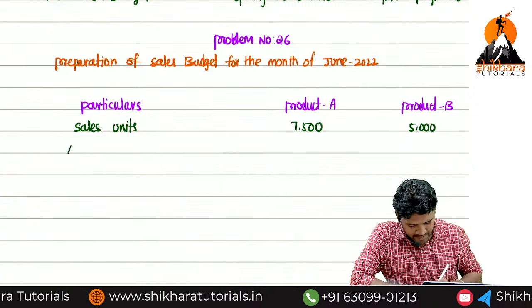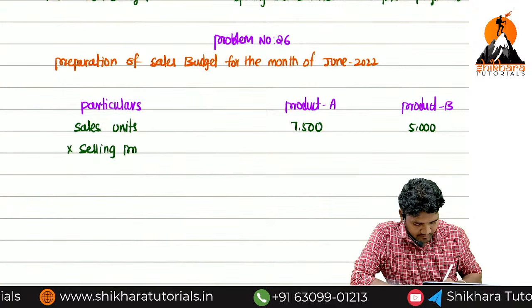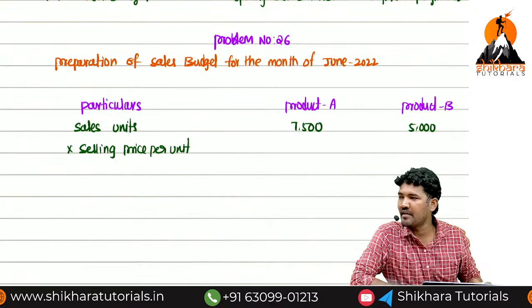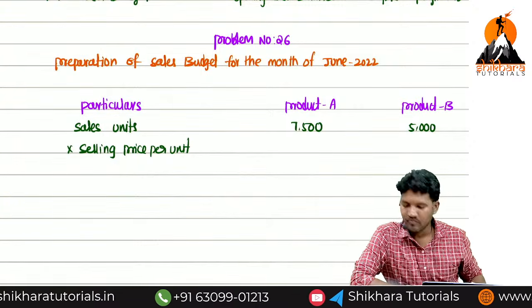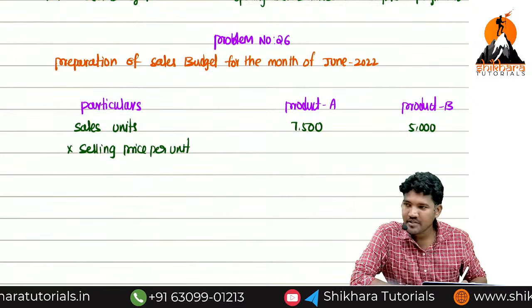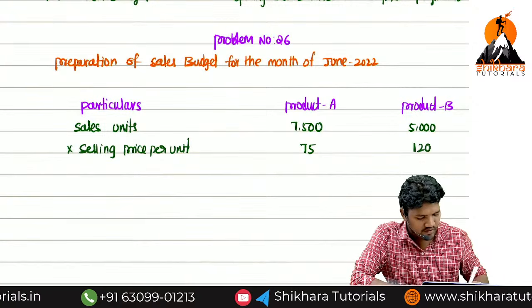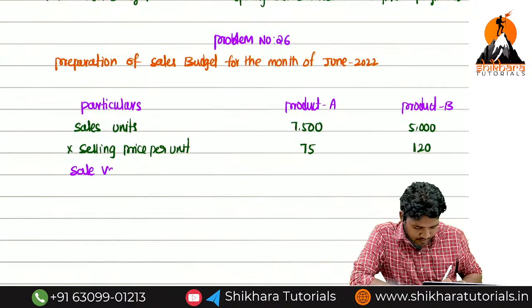Next, multiply with selling price per unit. Don't use shortcuts in exam. You don't use that kind of words. Go with the full forms only. Now, per unit how much? 75, 120. Now you will get a value called sale value.